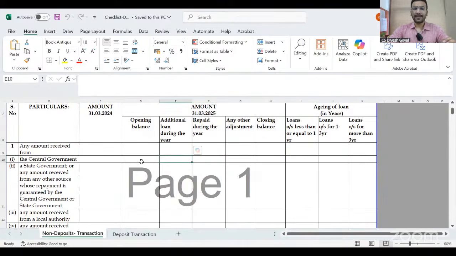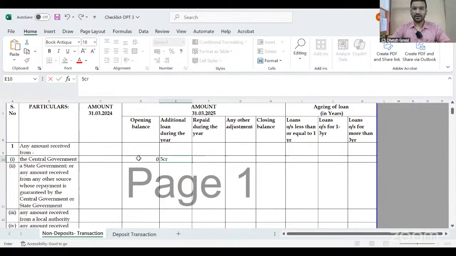For example, my opening OD balance is 0. I have an OD limit of 1 crore. Opening balance is 0. Addition during the year is 5 crore, because many times I have taken, many times I have repaid. Repaid during the year is 4.5 CR. Adjustment is 0. Then my balance is 0.50 CR. This will be like this only.